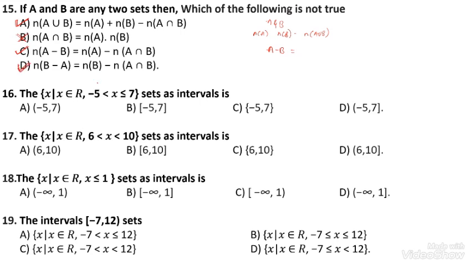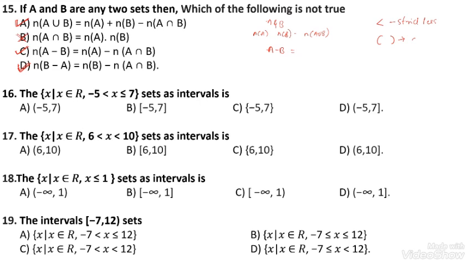Next, question number 16. The set X is given as intervals. The condition less than means a strict condition. For a strict condition we have to use open intervals.